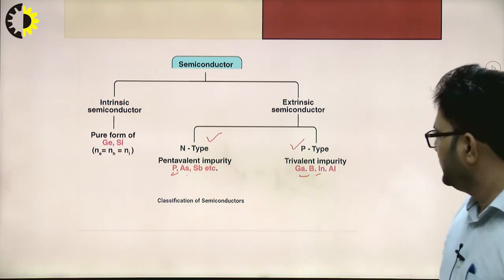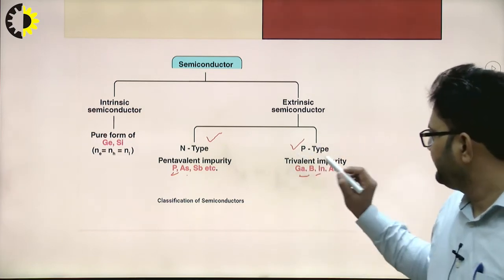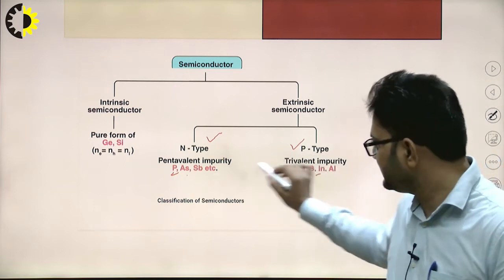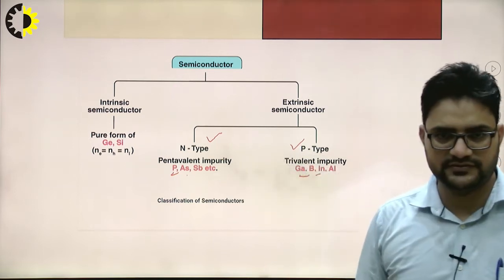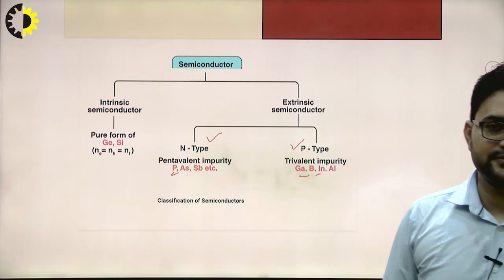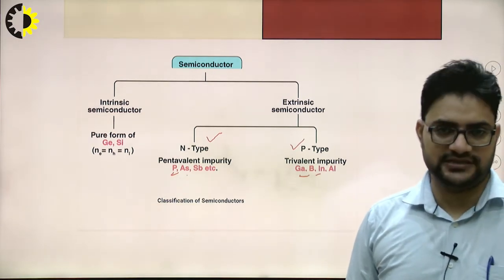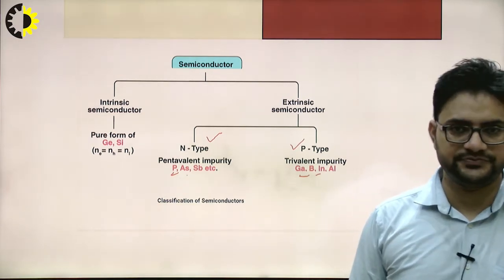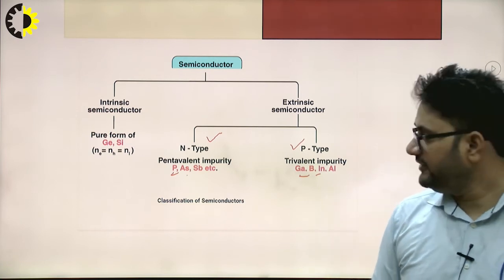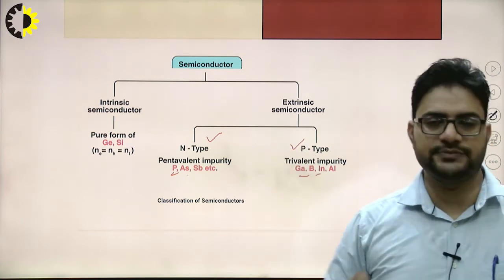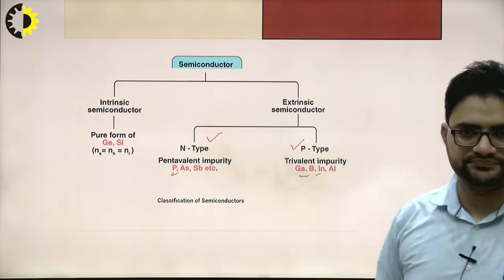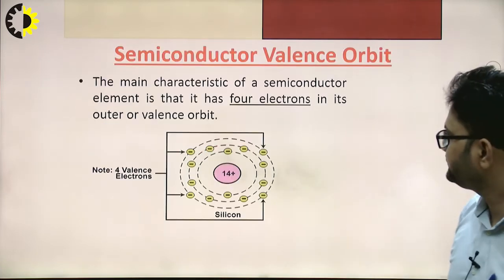In this way we can get the extrinsic semiconductor. The advantage is that the conductivity will increase, as the number of charge carriers increases when we dope the pure semiconductor with some impurity.